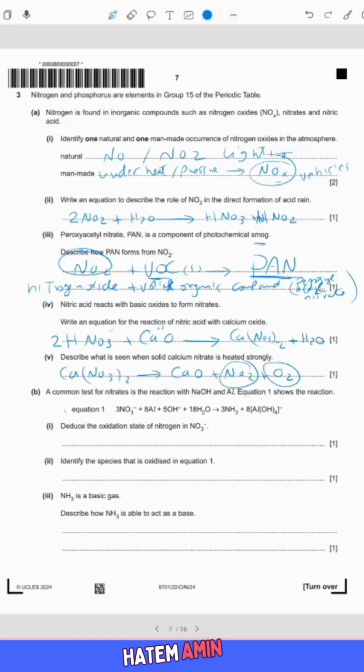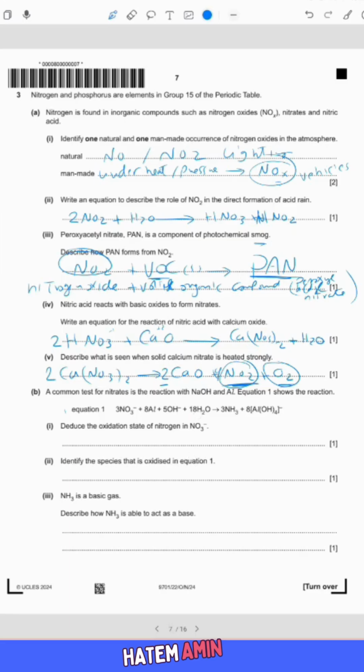This question: on strong heating, calcium nitrate decomposes to give us nitrogen dioxide gas, and we can detect the gas by its color. To balance this equation, we should use 2 calcium nitrate to produce 2 calcium oxide and 4 NO2 in the presence of 1 mole of oxygen, not just 1. That's why we added 2 here and another 2 here to make our balance.